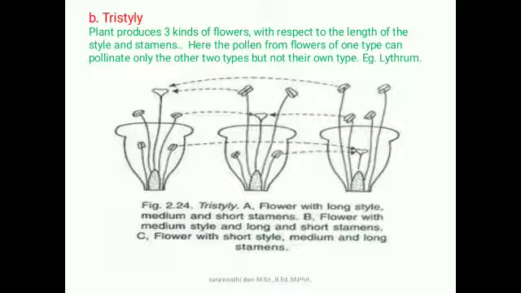In the first picture the stigma is taller, a long stigma, pollinated by other two flowers, with longer stamens. In the second picture, a medium-sized stigma is pollinated by the other flowers, with medium stamens. And the last one has a shorter stigma pollinated by the other two flowers, with shorter stamens.